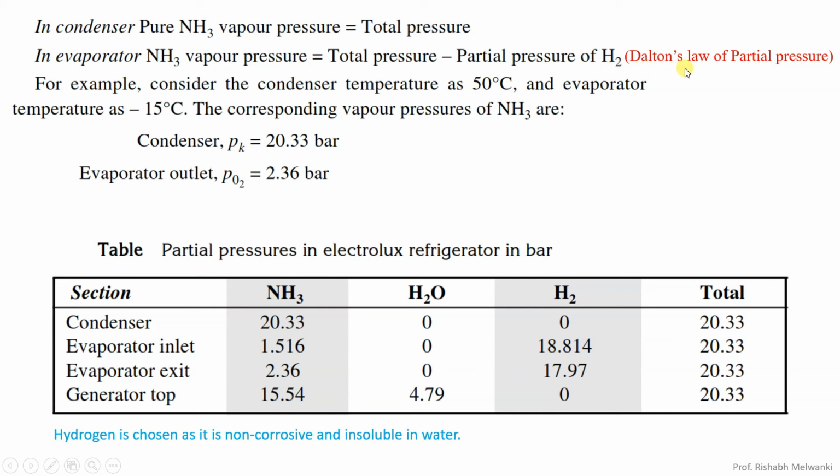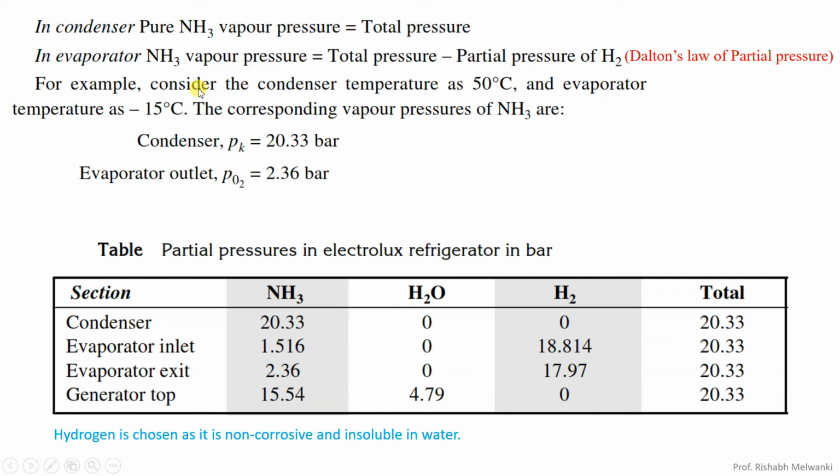This we get from Dalton's law of partial pressure. Here you can see that if the pressure of the ammonia is reduced, its temperature will reduce.